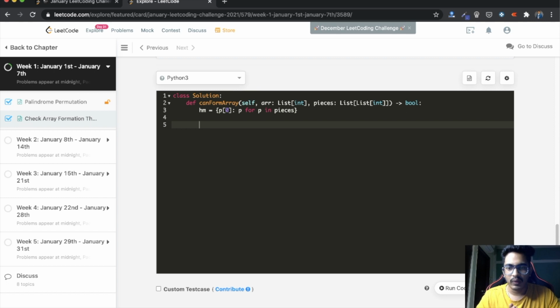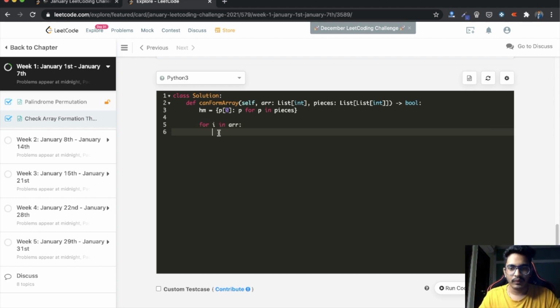Okay, now that our hash map is done, we'll be iterating through each element in our array, for i in ARR. Before that, we want to have an empty list, right?